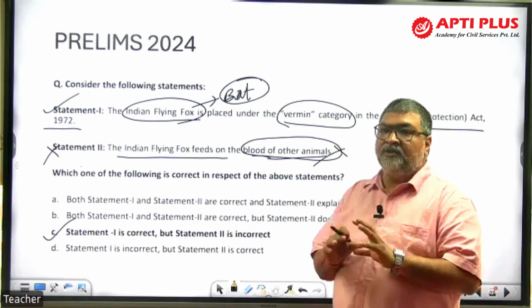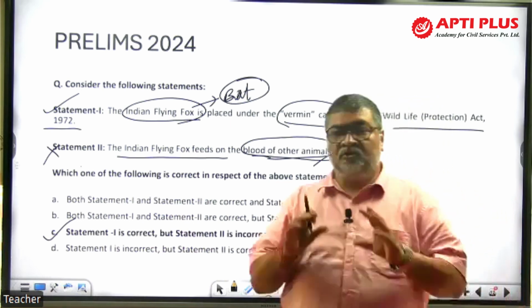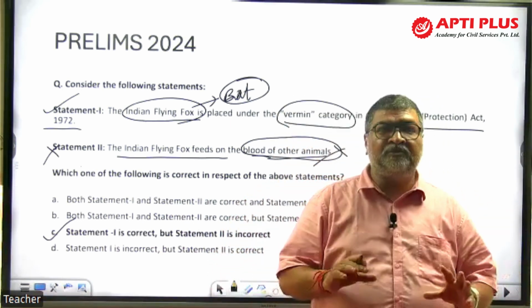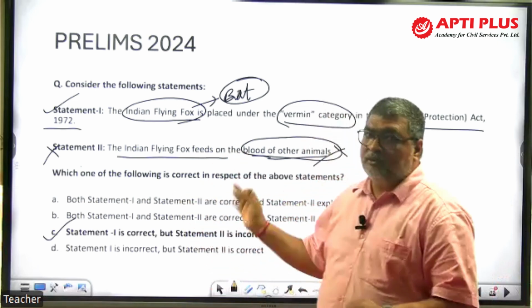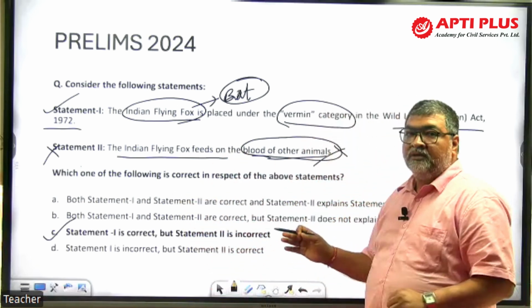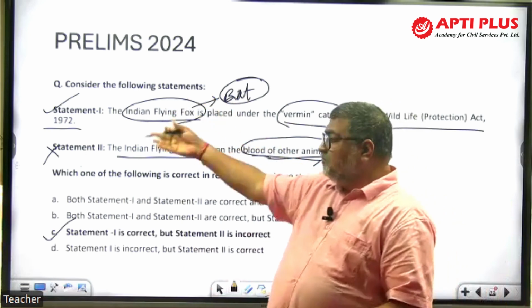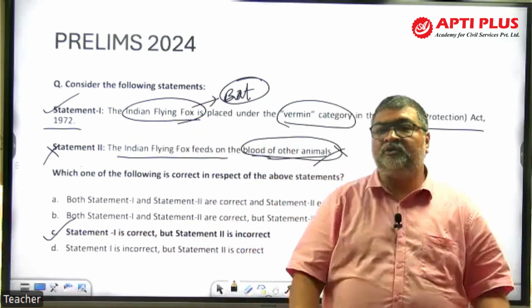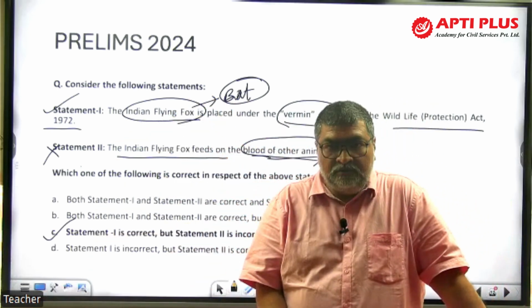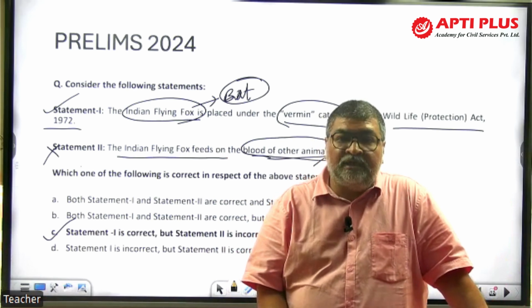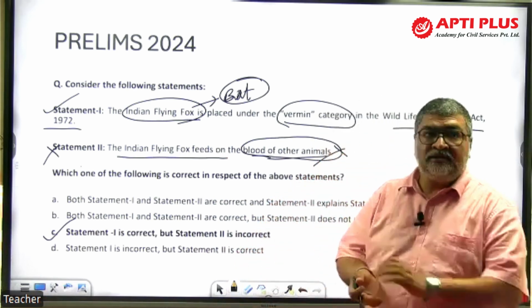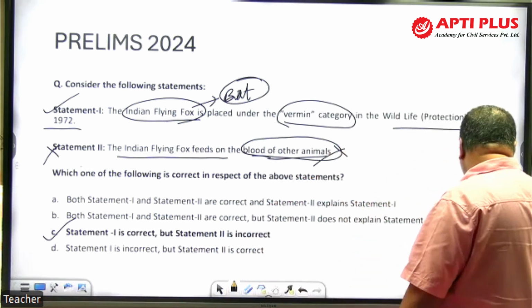Again, if you have read in the news, you are thorough with it, and you know what type of animal it is, you have complete information, then it becomes easy for you to solve the question. तब ये solve होता है. Now this is another new trend of the statement 1 and 2 type questions, starting from the 2023 exam paper. ठीक है, तो ये चीज ध्यान में रखना बहुत जरूरी है कि ये सारी चीजें आपको मालूम हों. तो ये 2024 के एग्जाम में आया हुआ है.